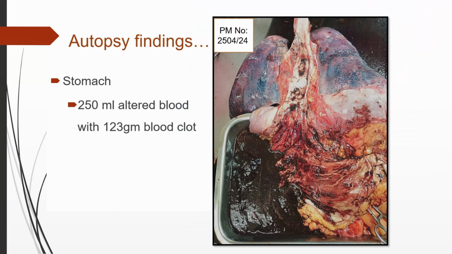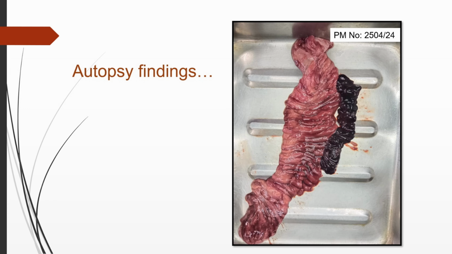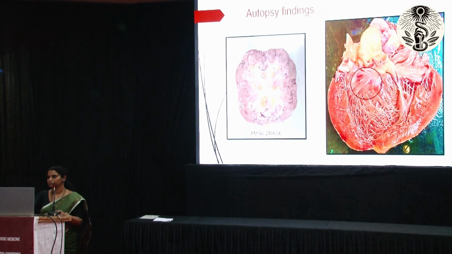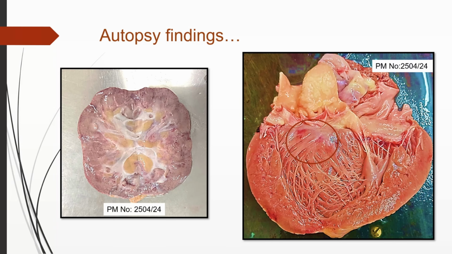As we suspected rupture of esophageal varices, we had taken the stomach along with the esophagus, and it contained 250 ml altered blood with 123 gram blood clot. The small intestine also contained blood with clot. The liver showed fatty change and all other internal organs were pale.